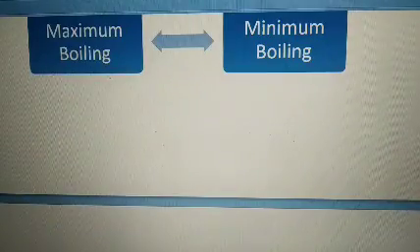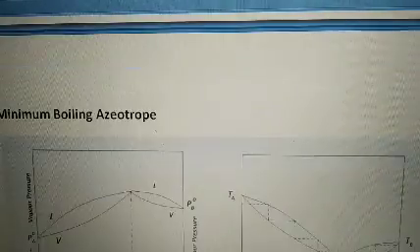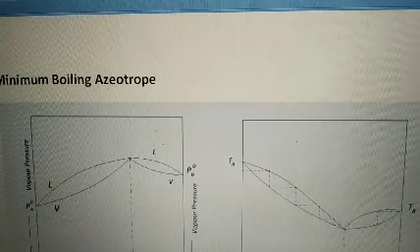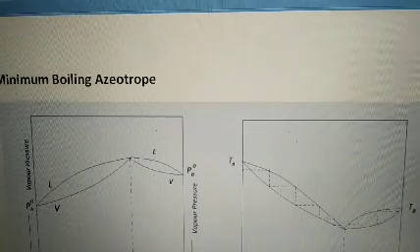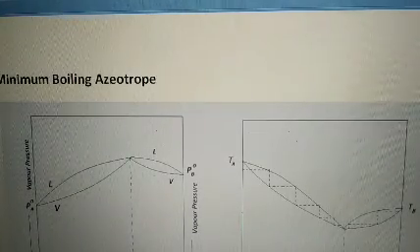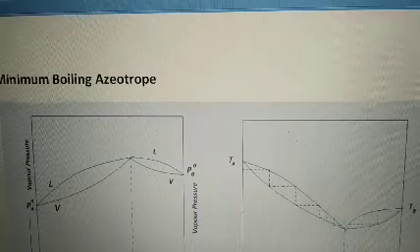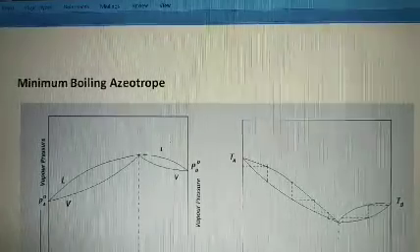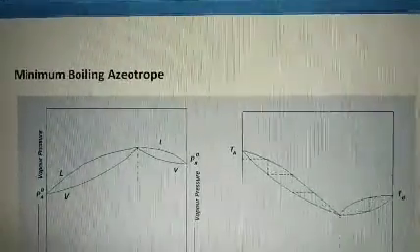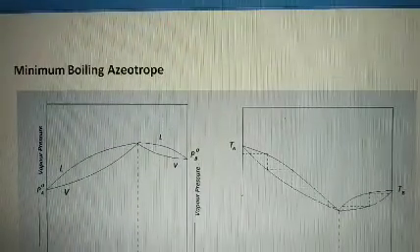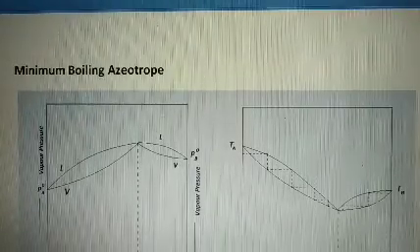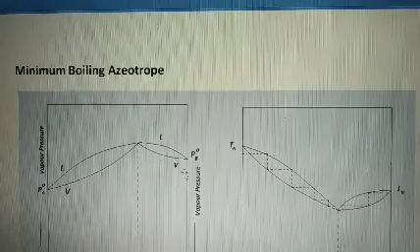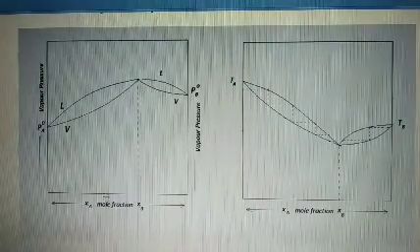Now let us discuss theoretically by way of graphs what minimum boiling azeotropes are. In the case of minimum boiling azeotropes, the first graph shown here is between vapor pressure and mole fraction.